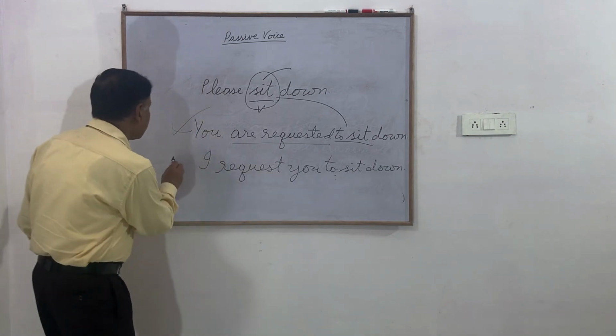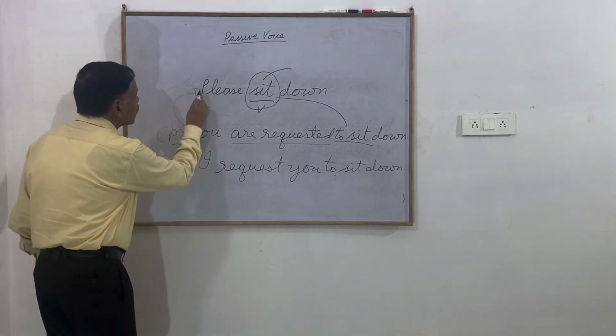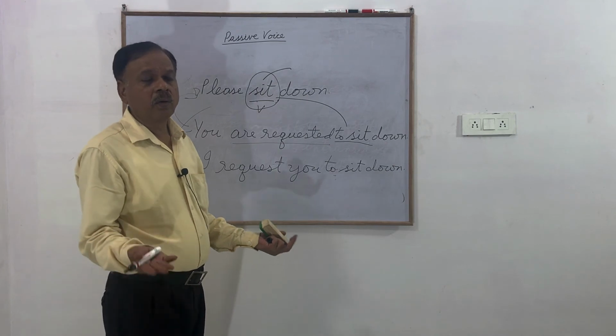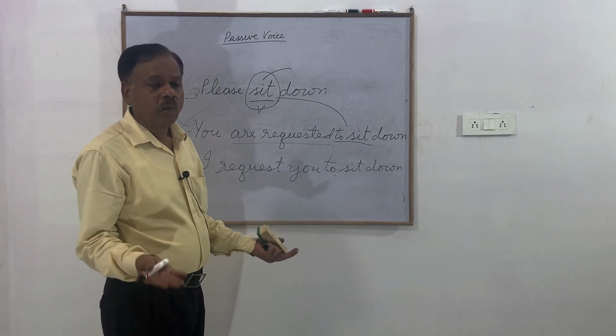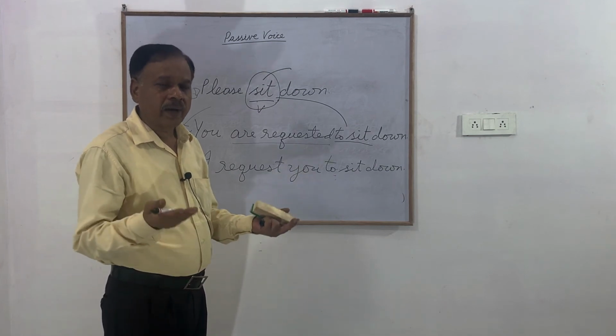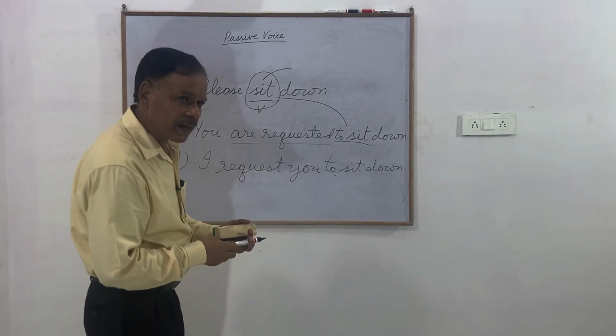This is the active sentence and this is the passive sentence. Then what is the condition of this sentence? Oh, what are we doing? Which is not possible. Why are you really trying to prove that you can change each and every sentence into passive?